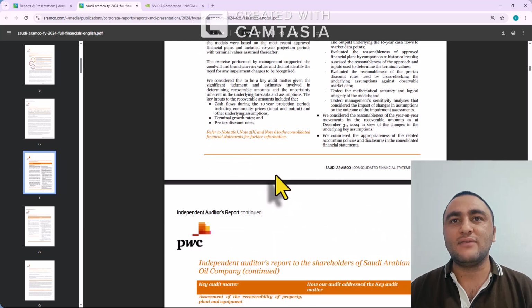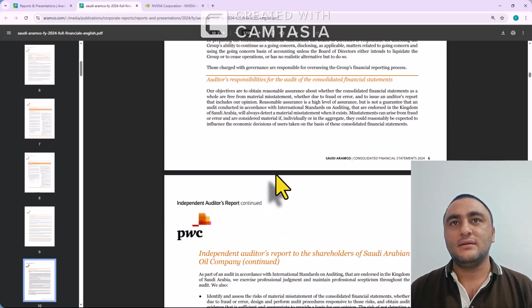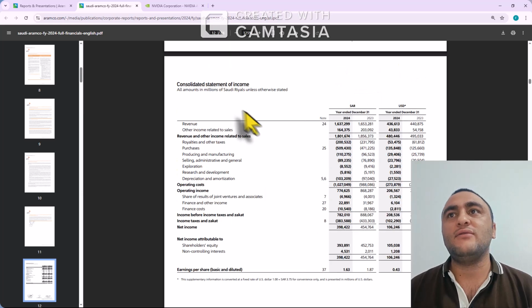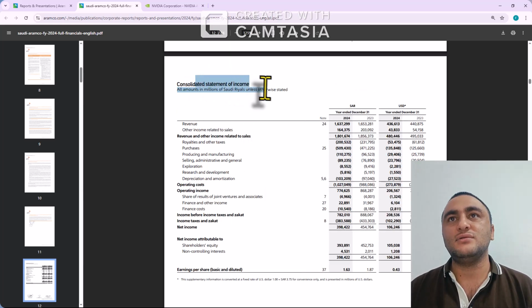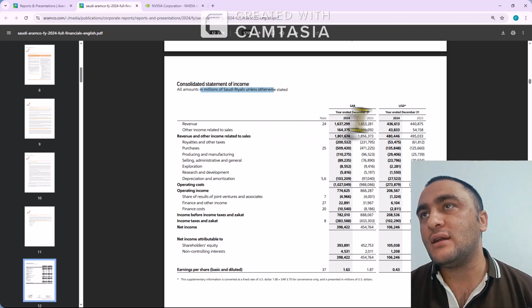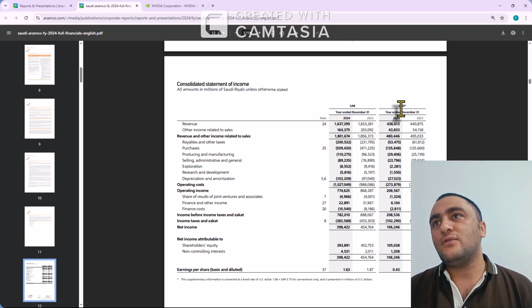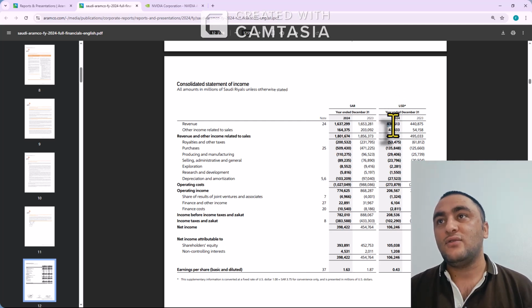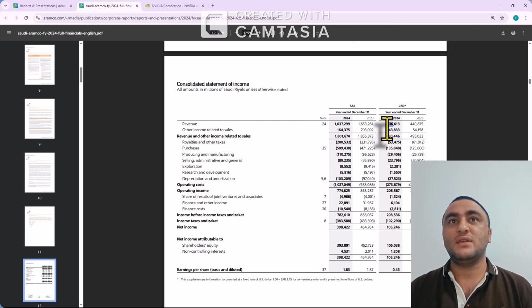So we will check the financial statements. Okay, here we got our consolidated statement of income in millions of Saudi riyals unless stated otherwise. So here we can see the US dollar also, in 2024, year ended 436 million, 436 in millions. This one is.